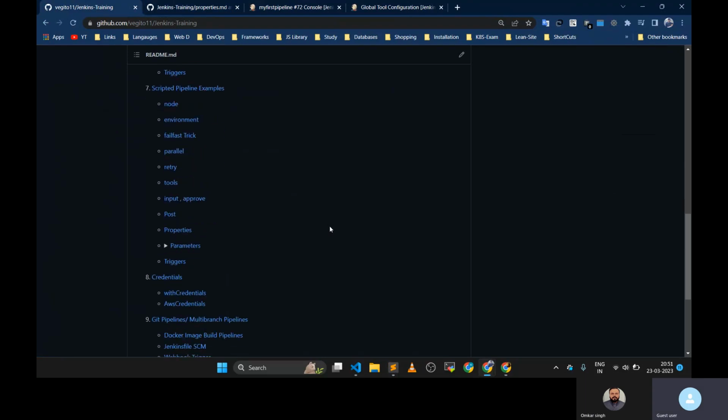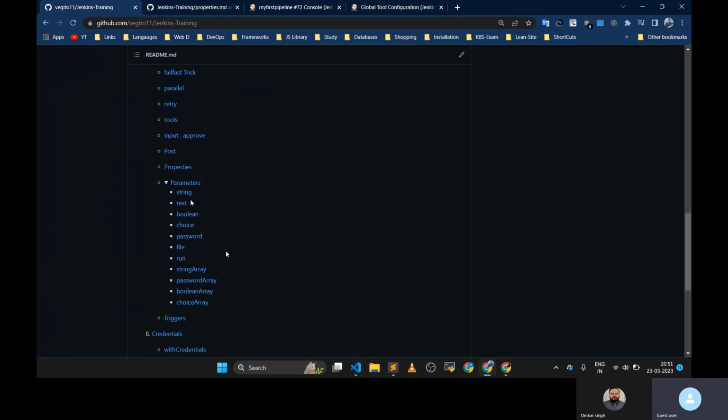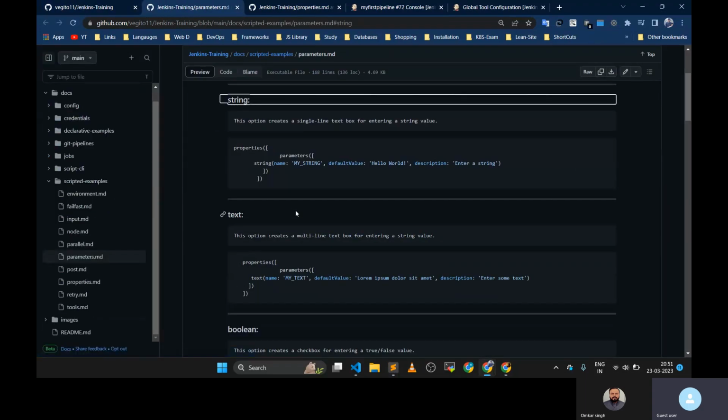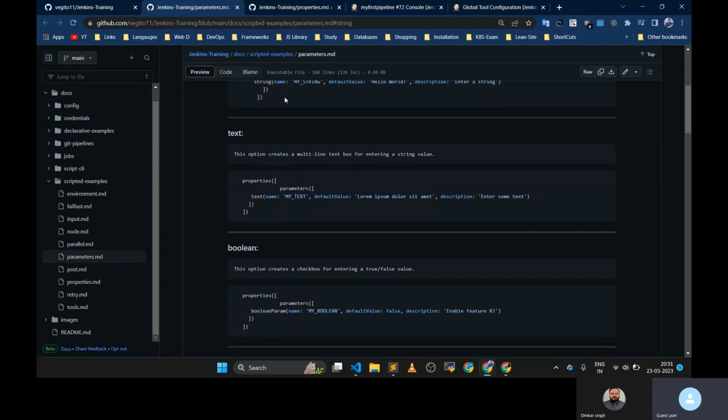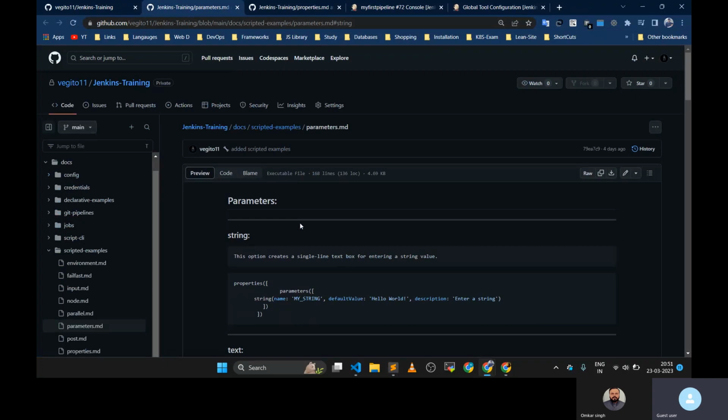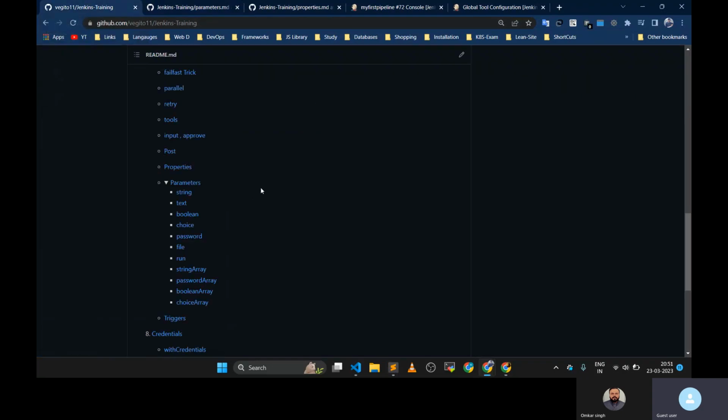Now let's go to the parameters. Parameters are also similar to the declarative one, with only a small difference. There we had an options block; here we have a properties block, and inside that there is a parameters block. The difference is very small. You can try it by yourself. If it works for you, okay. If not, then ask me.